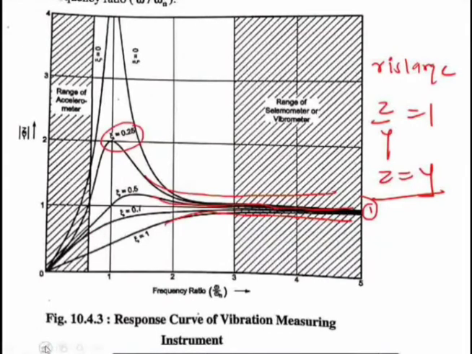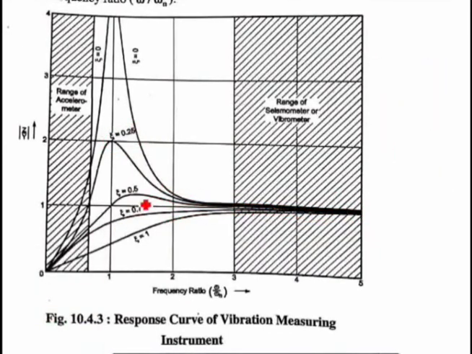But there is a significant value of zeta, called 0.707, where Z is very closely equal to Y, close to 1, right?